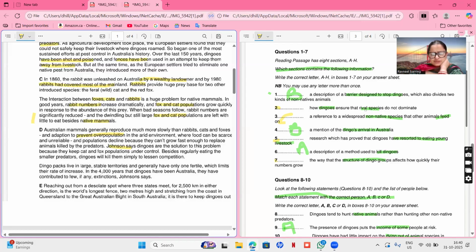So lessen the competition means rival species. Besides regularly eating the smaller predators, dingoes will kill them simply to lessen competition. So, this is how dingoes ensure that their rival species, meaning the species in competition, do not dominate. They are saying that they do not dominate. That means to lessen competition, they do so. So, answer to second is D.